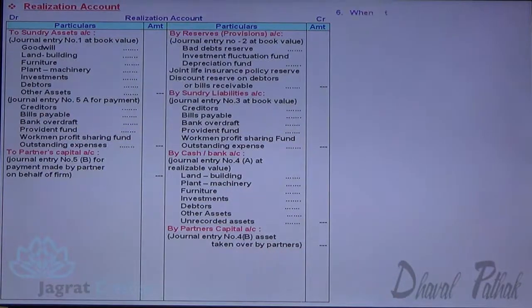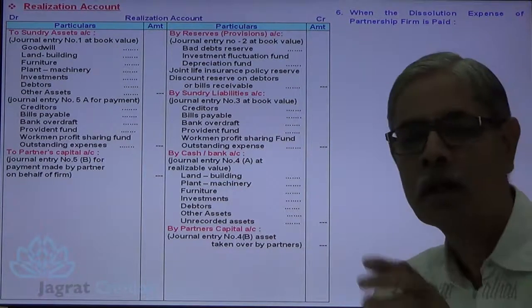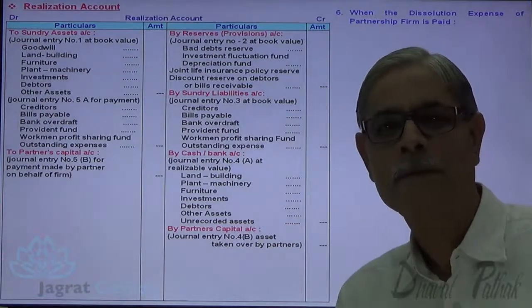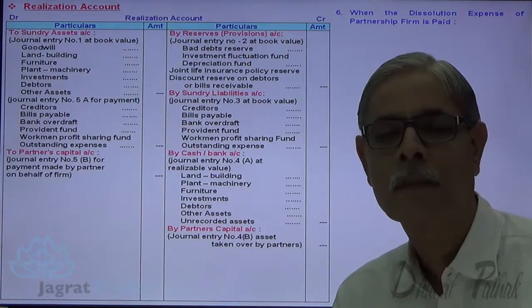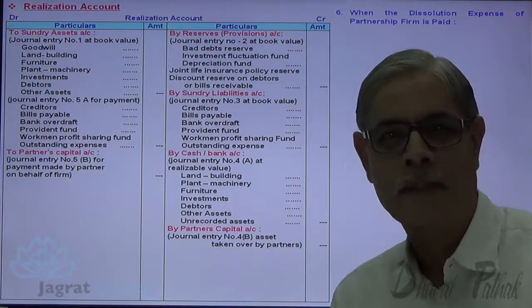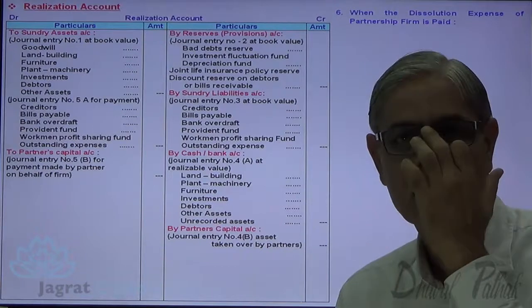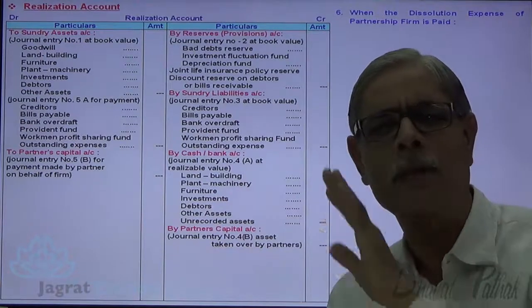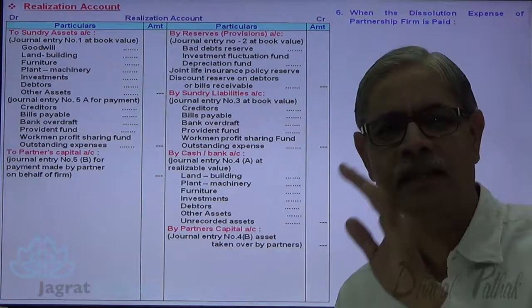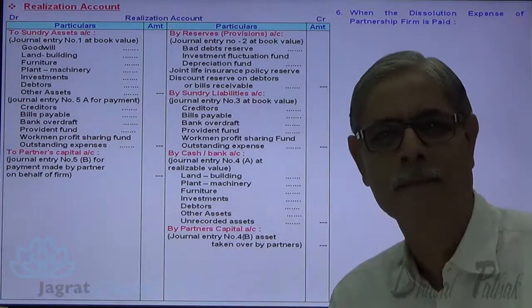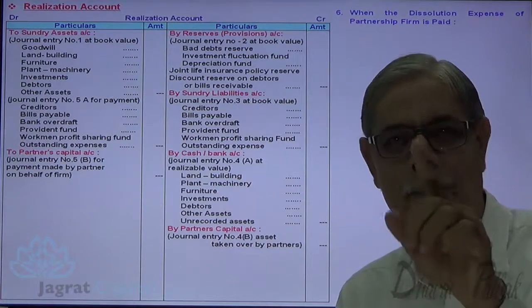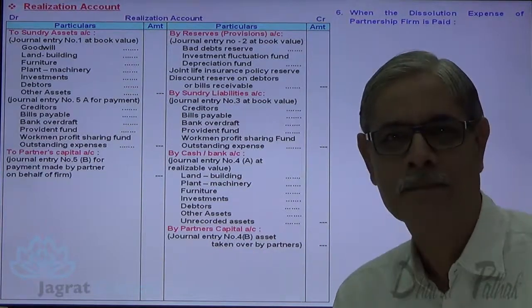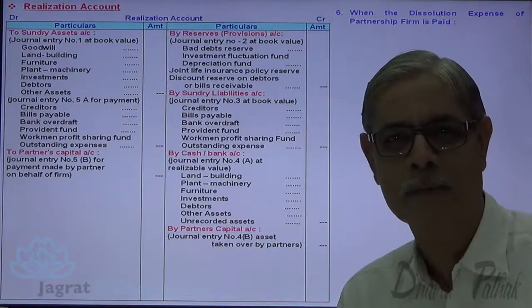Now next point. Dissolution expenses. Expenses incurred to dissolve the firm are known as dissolution expenses. Now for this dissolution expenses, there are four options. What occurs normally with dissolution expenses? It is an expense of the firm paid by the firm. That is a normal figure. Expenses borne by the firm, paid by the firm. That is the implication of the statement that I have explained.